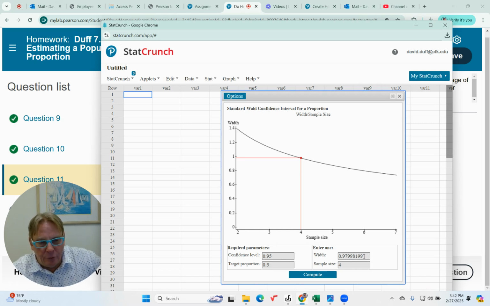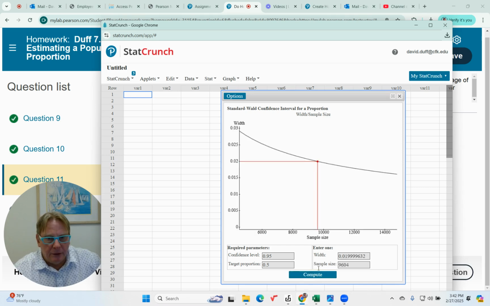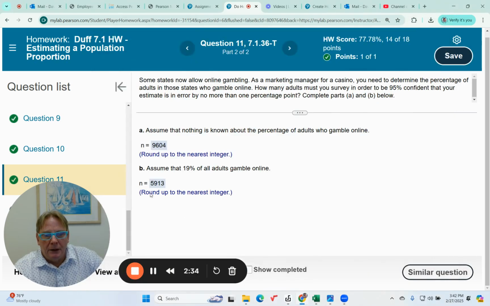And then we want to change our width to 0.02, and then we hit compute. All right, that's all you have to do for this problem. And that's where this 9604 is.